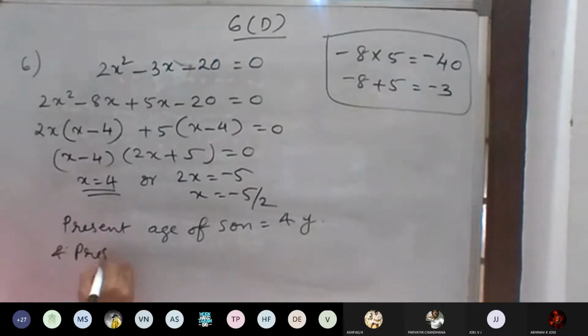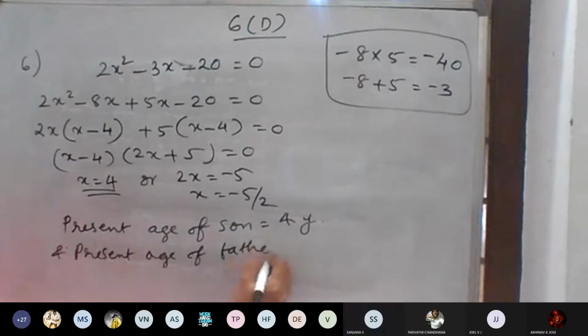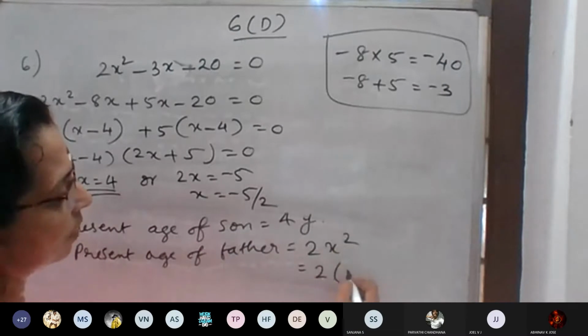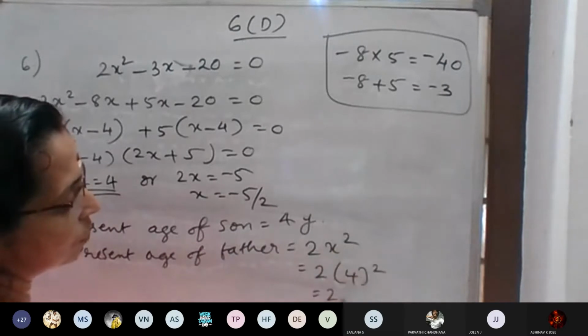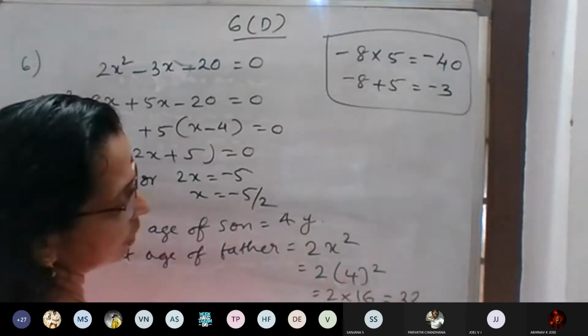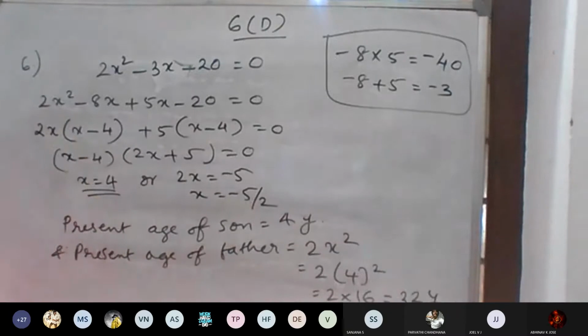The present age of the father is 2x square, which is 2 into 4 square. 4 squared is 16, 16 into 2 is 32 years. Age of father is equal to 32 years. Age of son is equal to 4 years.